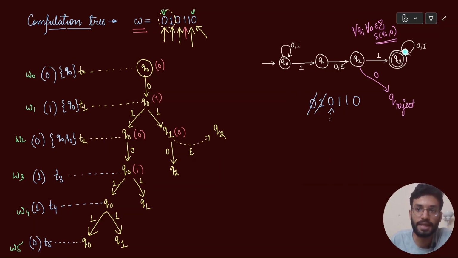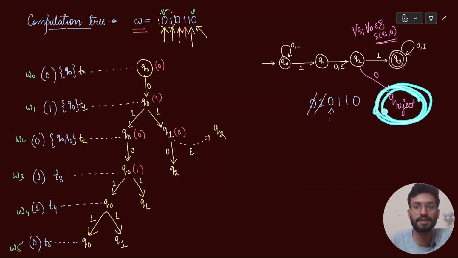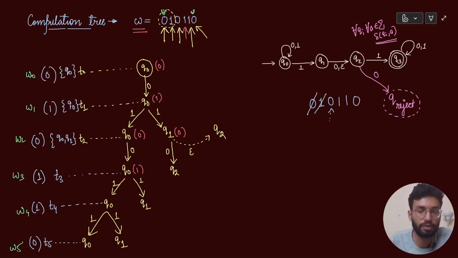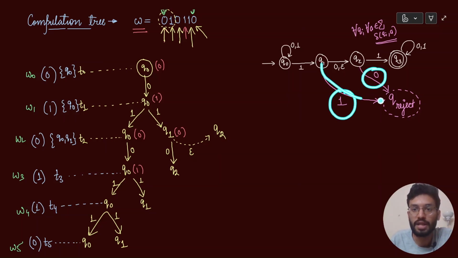See, these were Q accept states, right? In a very similar way, you can create a new state called Q reject state. Reject state क्या कहता है कि if you are at Q2 and if you input a 0, you will simply go to reject state. Means that string is rejected. Does not matter what the string is. Similarly, you can also define from Q1. If you are at Q1 and you input a 1, you will go to a Q reject state. So बाकी किसी भी state में अगर कोई transition define नहीं है, so you can take it by default that all those transitions are going to a new state known as Q reject state.